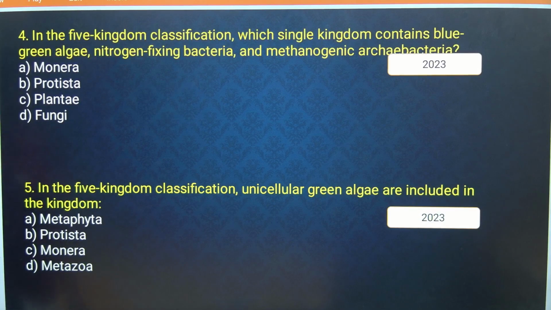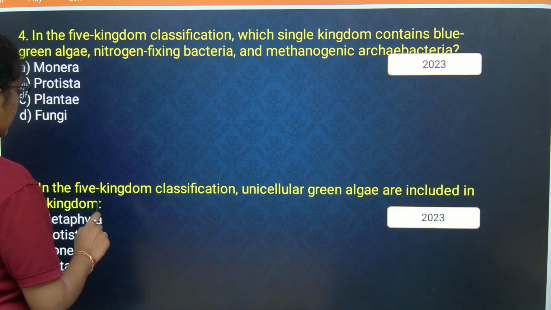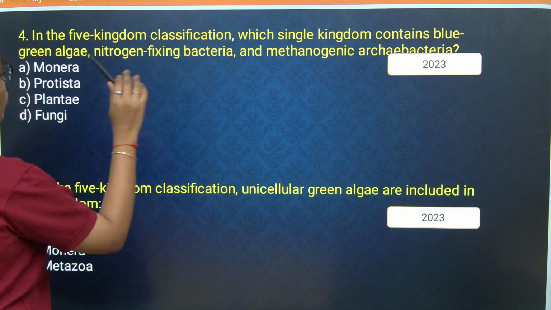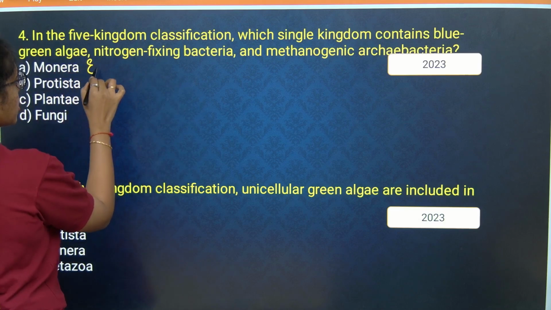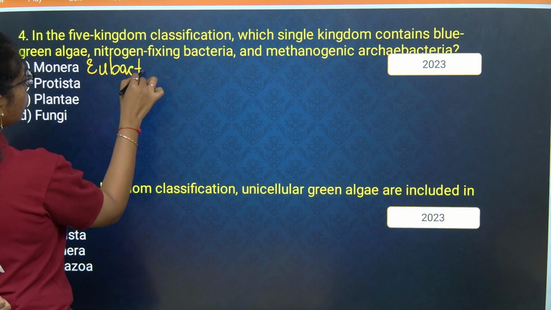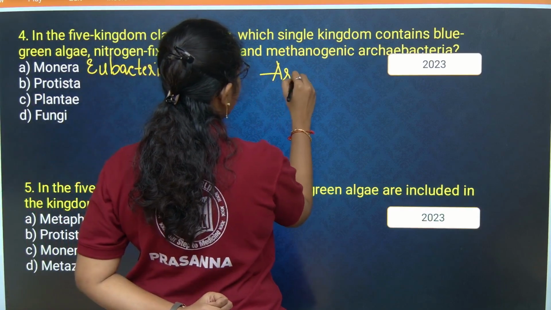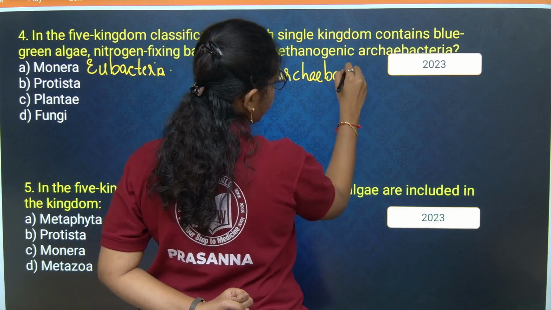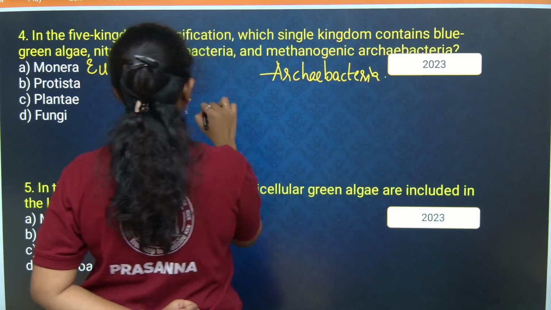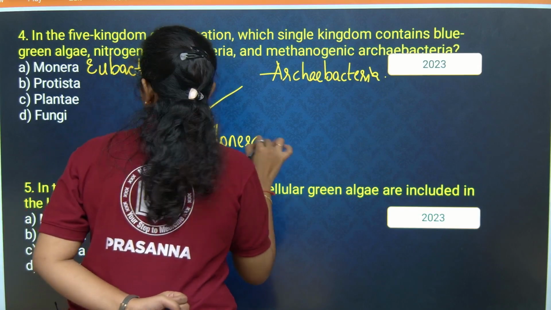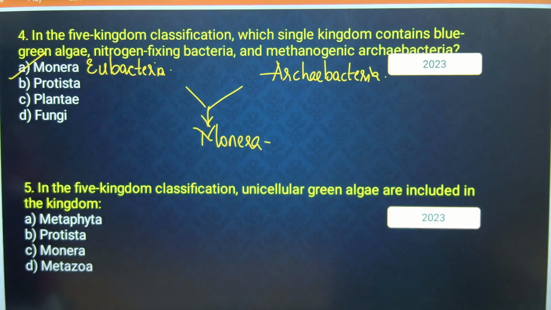In the 5 kingdom classification, which single kingdom contains blue-green algae, nitrogen fixing bacteria and methanogenic archaebacteria? Blue-green algae are eubacteria, nitrogen fixing bacteria also come under eubacteria, and methanogenic bacteria come under archaebacteria. Both of them belong to the kingdom Monera. So option A will be your correct answer.